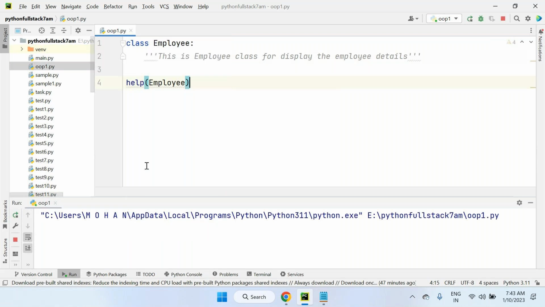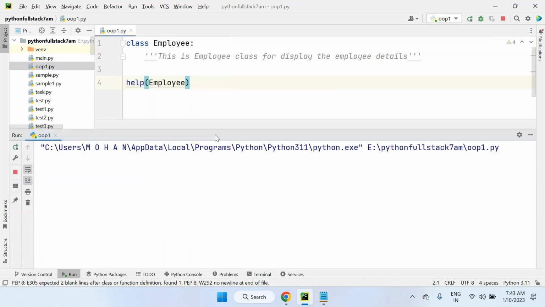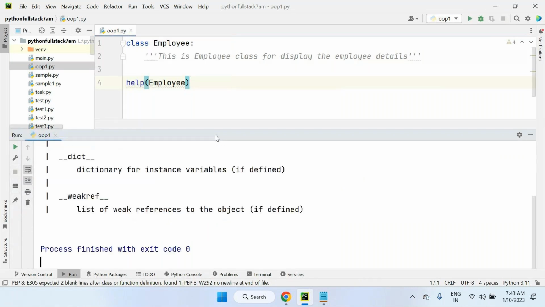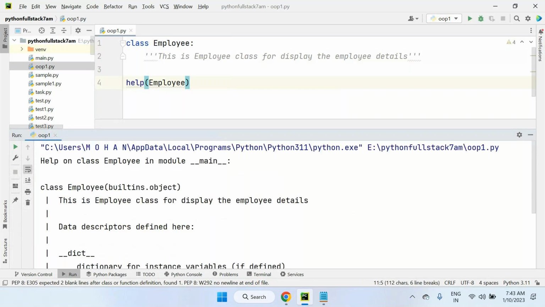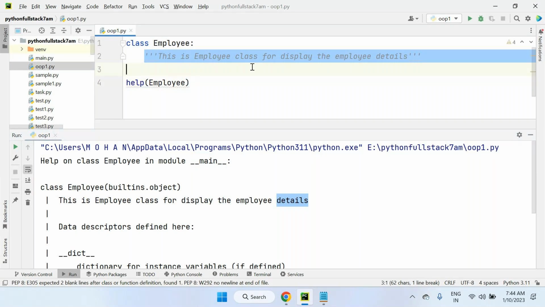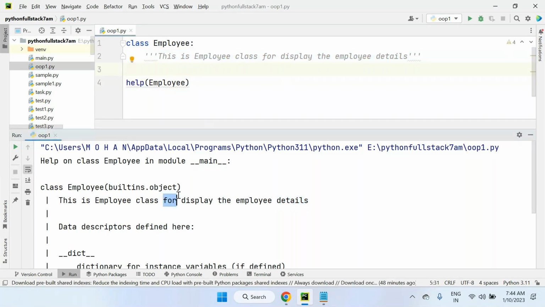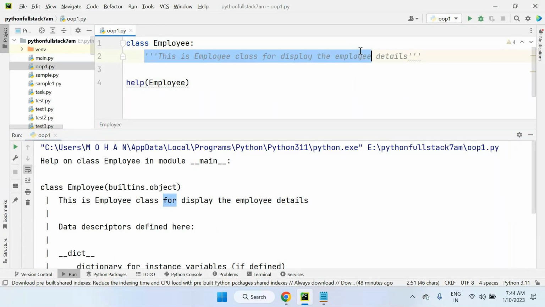Look at this, the employee class information we got. Help on class employee in module main. Every .py file acts as a module, that is having main and class employee. This is employee class for display the employee details. What we have written as a description inside the class, we can see clearly. Right now inside the class, there is a docstring. Docstring means description about our class.